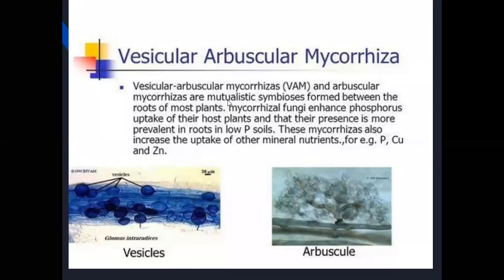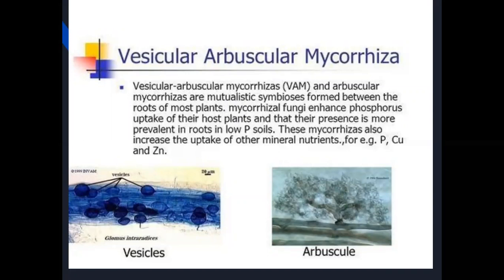phosphorus. The plants cannot absorb phosphorus through the root system because the phosphorus is present in the form of rock phosphate, which cannot be absorbed by the plants. Some mycorrhizas help in the absorption of phosphorus. Not only phosphorus, zinc, copper and other nutrients are also absorbed by the mycorrhiza, and these absorbed nutrients are supplied to the host plants. Host plants means plants that contain VAM, vesicular arbuscular mycorrhiza.